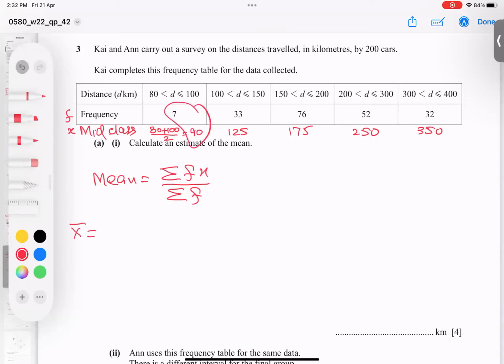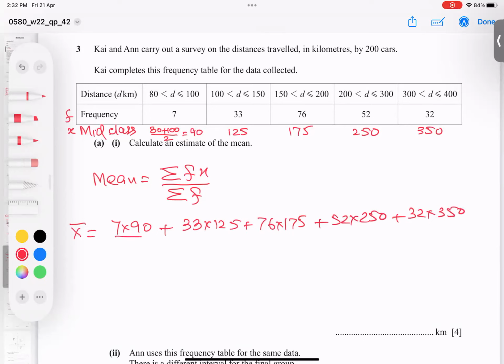So 7 times 90, just showing working. So this multiply 33 into 125, and 76 into 175, and 52 into 250, and 32 into 350, and divided by 200.